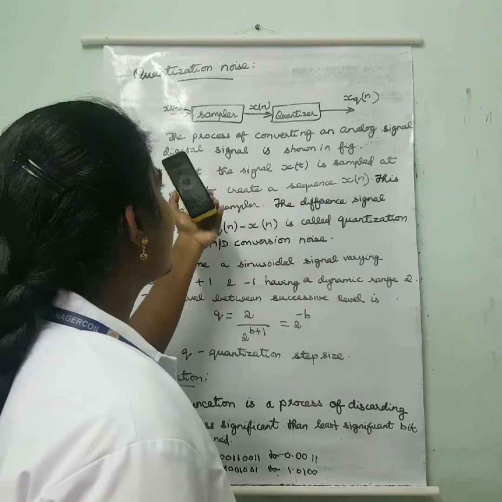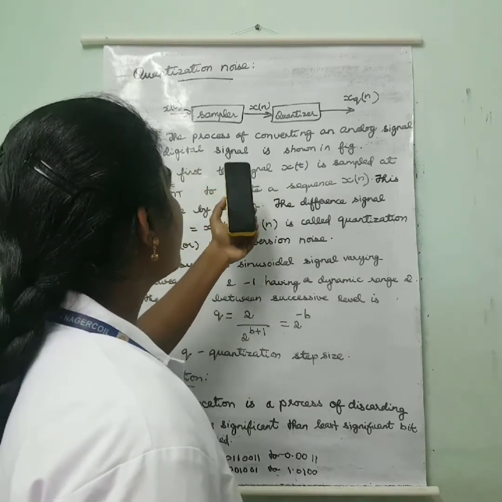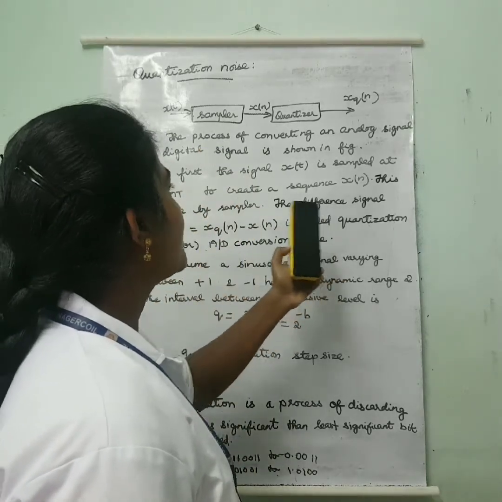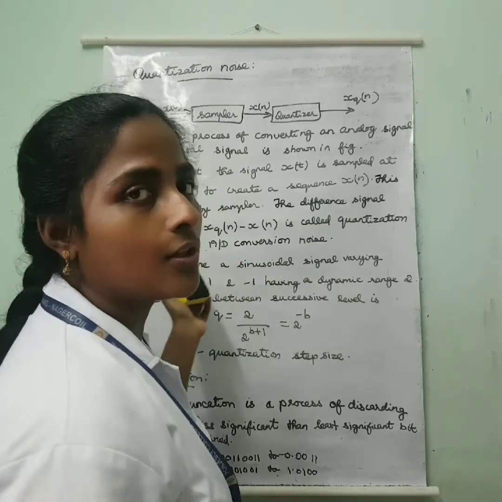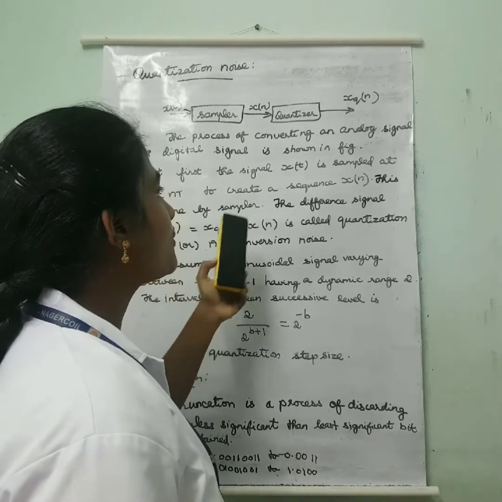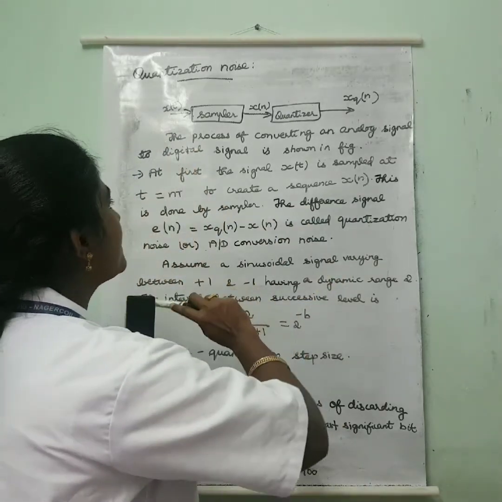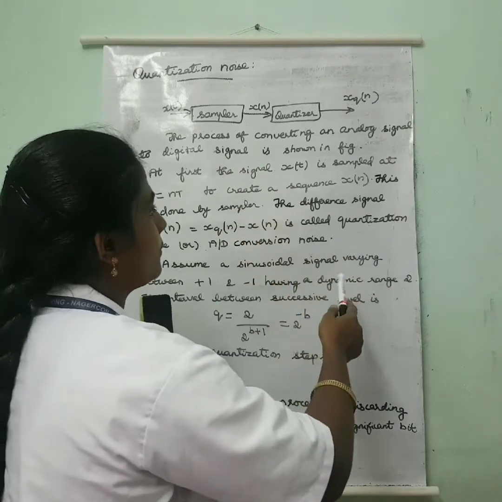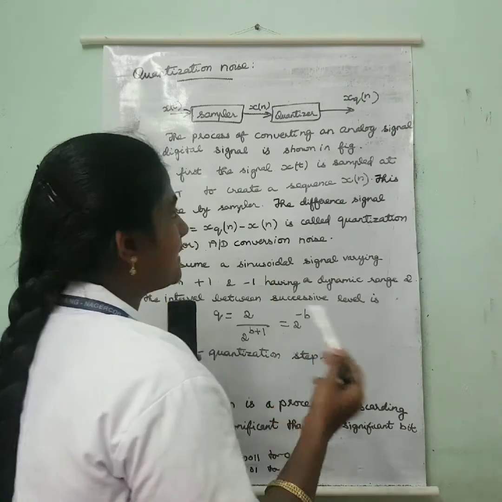First the original signal is passed through the sampler. The sampler samples the original signal, that is, the signal x of t is sampled at t equal to n times T, at a period T, to create a sequence x of n. So to convert an analog signal to a digital signal, we first do sampling. x of t is converted to x of n by the sampler.